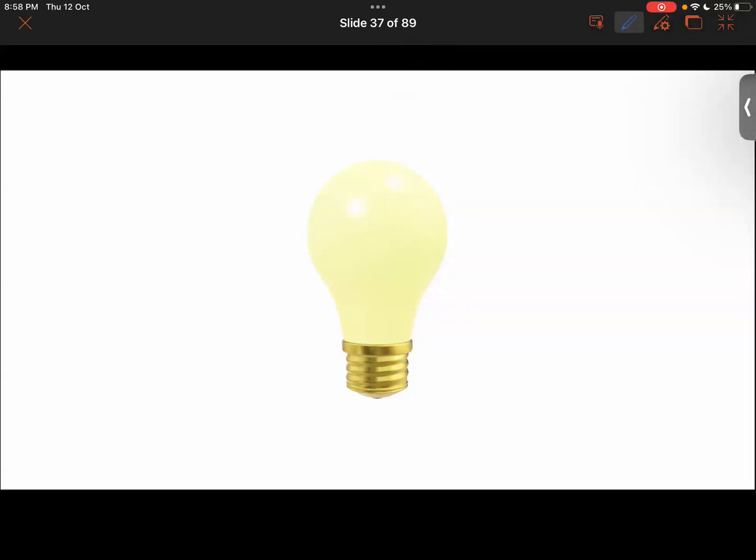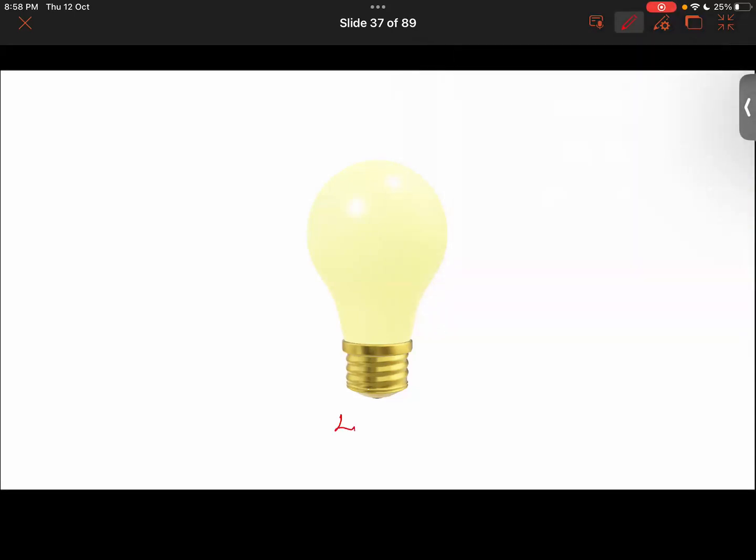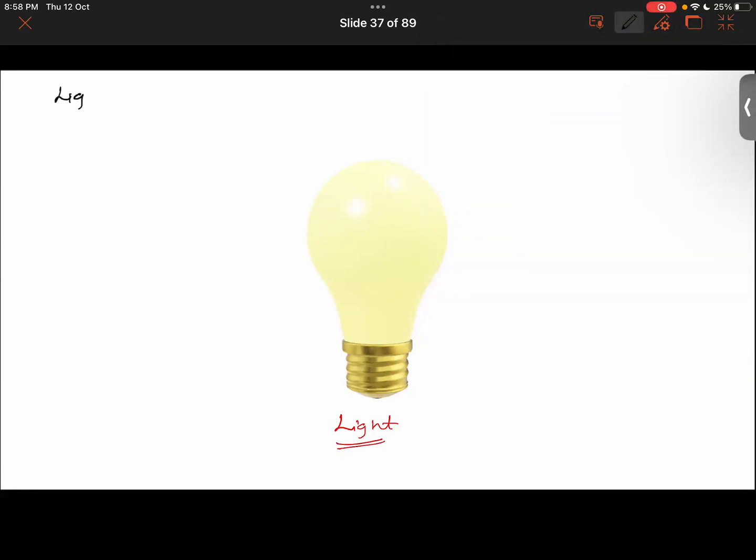Some of these points you must also have had. Okay, let's start the chapter. Now the very basic question is: what is light? So normally we say that light is a form of energy. Light is a form of energy, but where is it coming from?